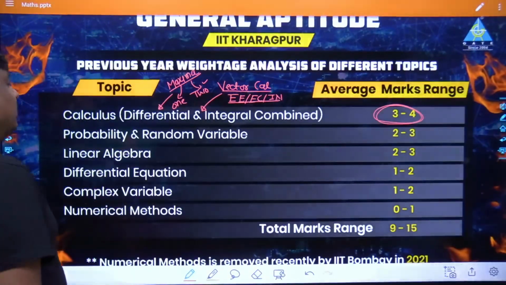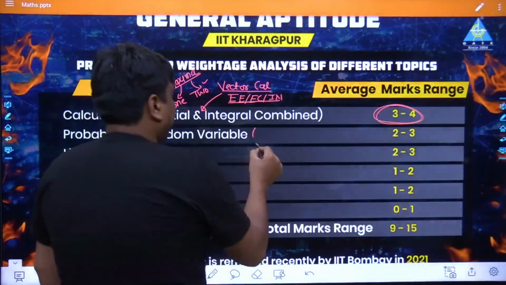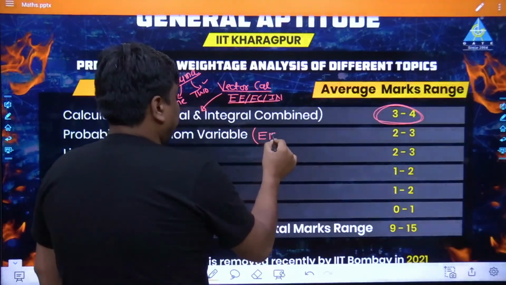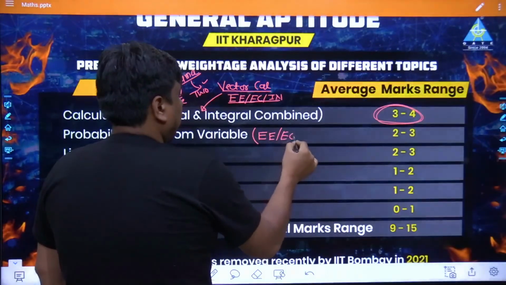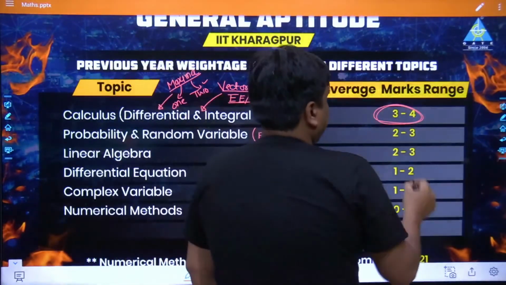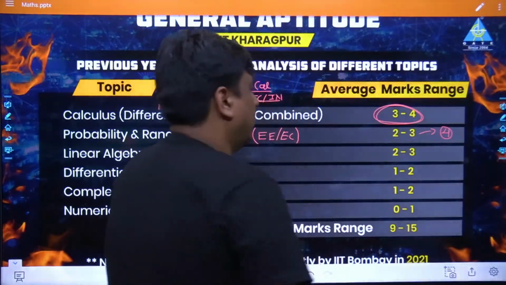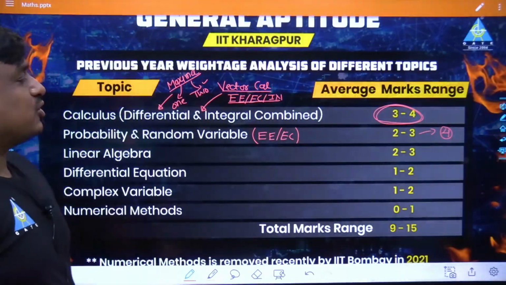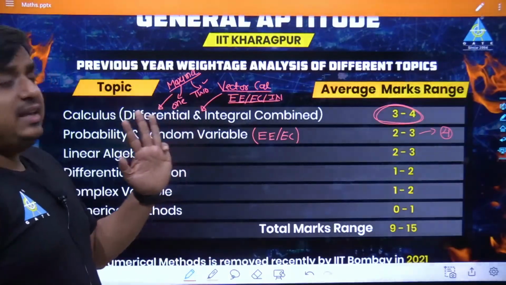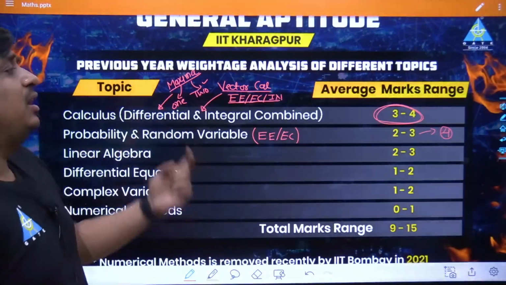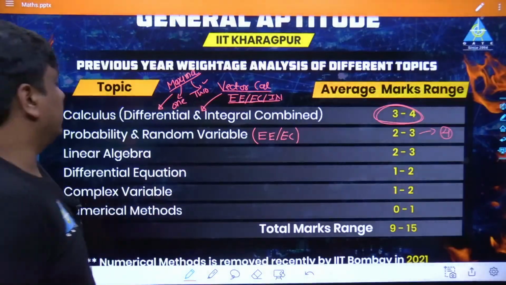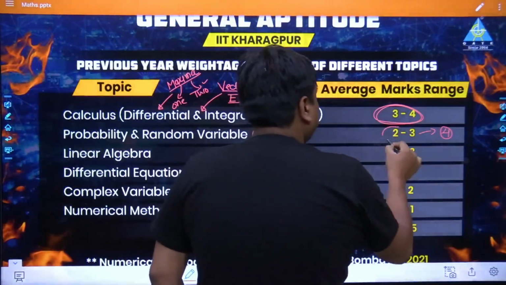Probability and random variable. My dear friend, for the electrical and electronics people, again the random variable has been more important. And probably for the electronics people, the weightage from this topic would lie somewhere around 4 marks, and for the rest of the branches, which include CE, civil, CH, chemical, ME, mechanical, PI, production, somewhere 2 to 3 marks they are going to get from this topic.